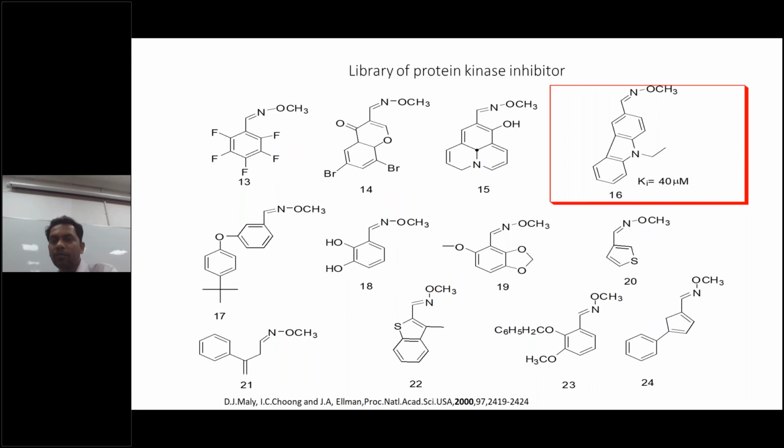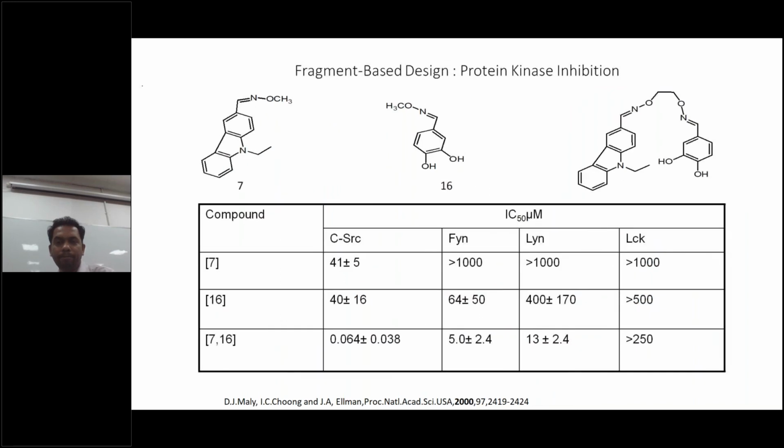They found another molecule which has a Ki value of 40 micromolar. So you see compound number 7 has 41, 16, 40, and 7 and 16. You can see that he merged 7 and 16. He has taken one tricyclic ring, and another phenyl ring interacting with the enzyme system.